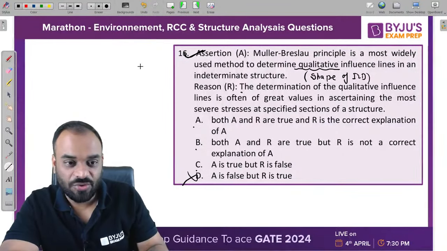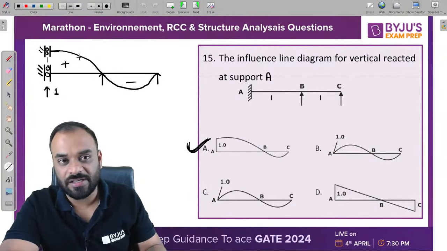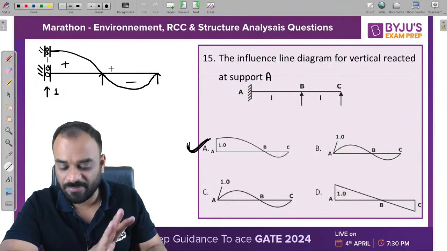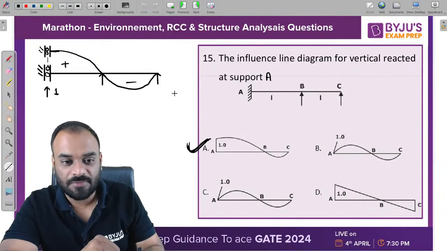Okay, let me show you something. Tell me guys, in this particular case, right now you are able to see the ILD, right? This is mainly an indeterminate structure. So tell me guys, if we have a point load, or loads like these, let us suppose a two wheel load system.